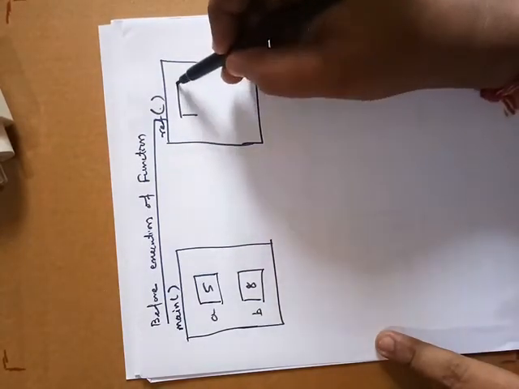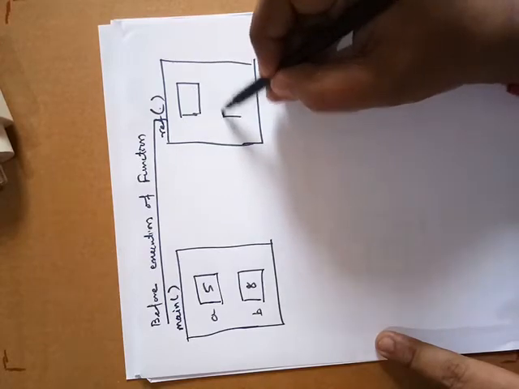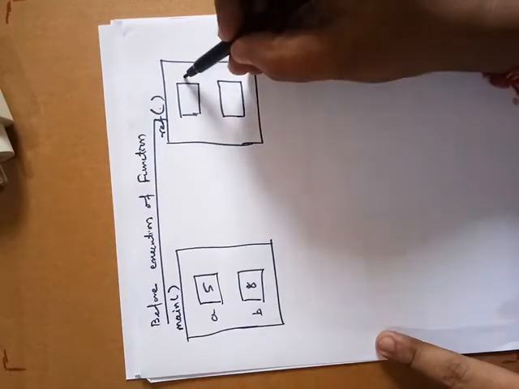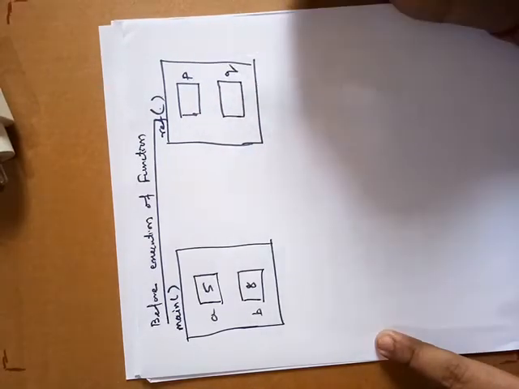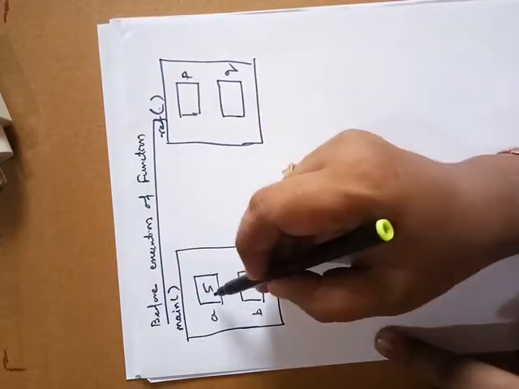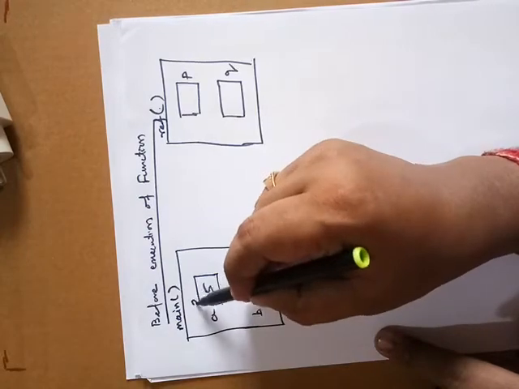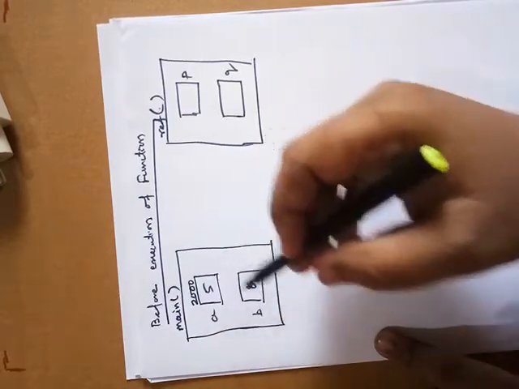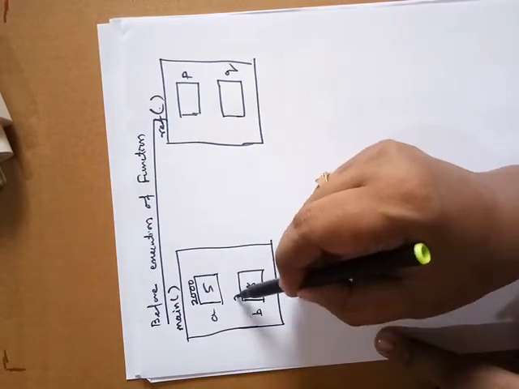So here, in the function definition part, we have taken two pointer variables, that is p and this is q. There is some address for these variables. Suppose the address of a is 2000 and the address location for b is 2002.